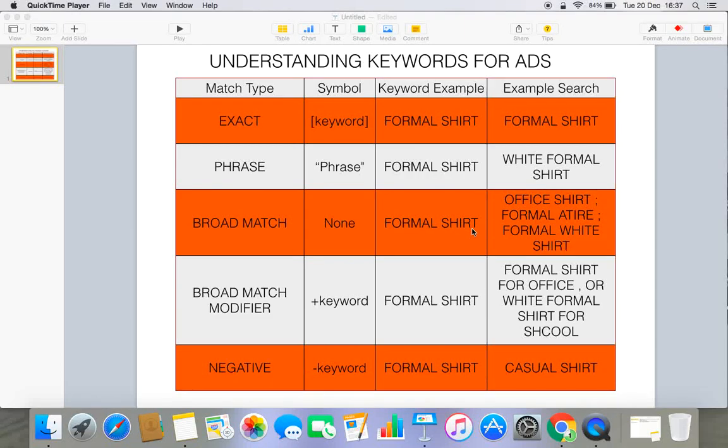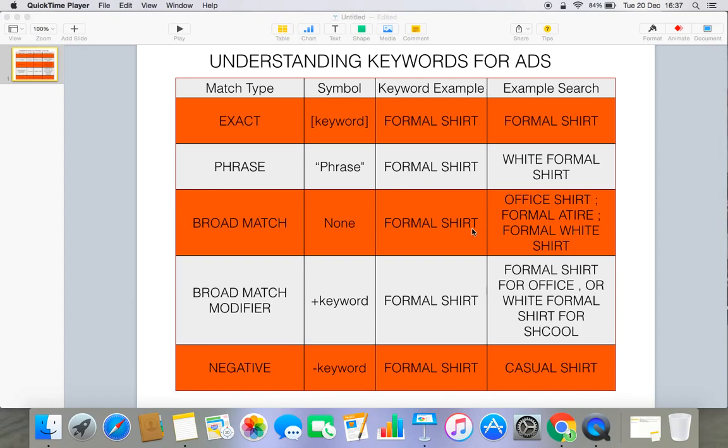keyword, as well as when people are searching some keywords on any search engine. Based on that, there are certain keywords which the search engine or Google has defined, and on these keywords we try to create ads, and we get a lot of responses. These keywords are basically categorized into five types. The match types are exact keywords, phrase match, broad match, broad match modifier, and negative keywords.